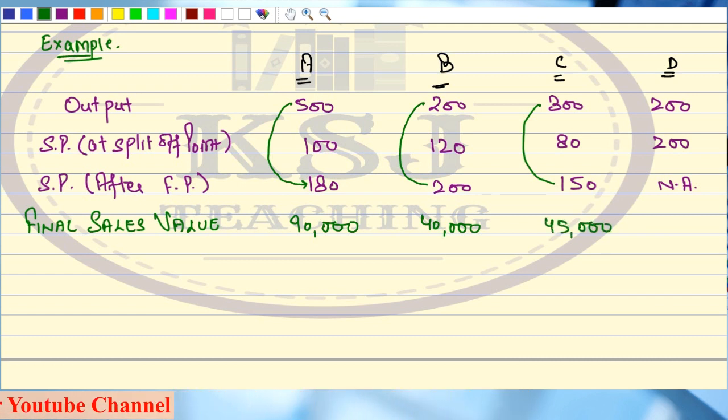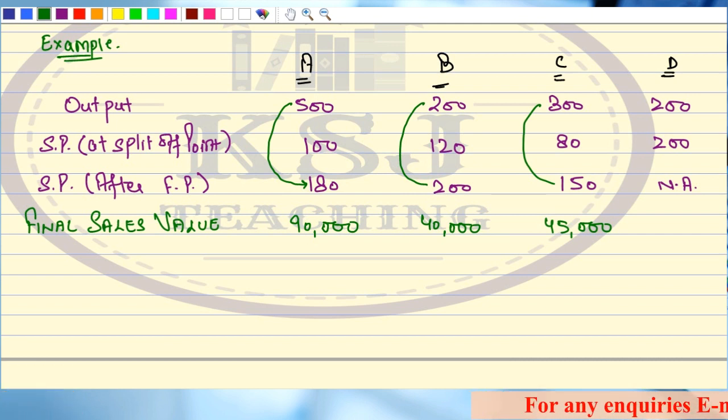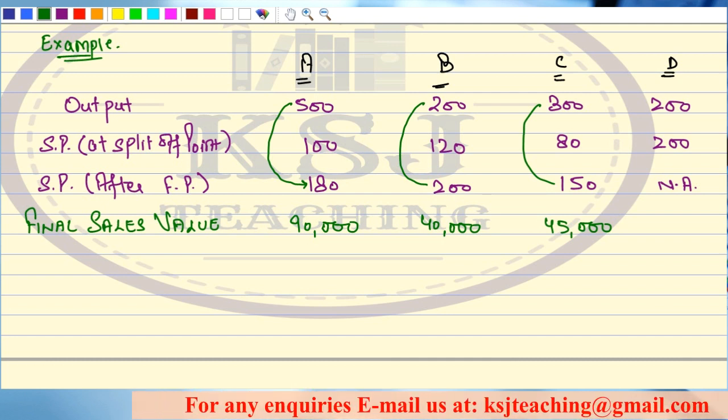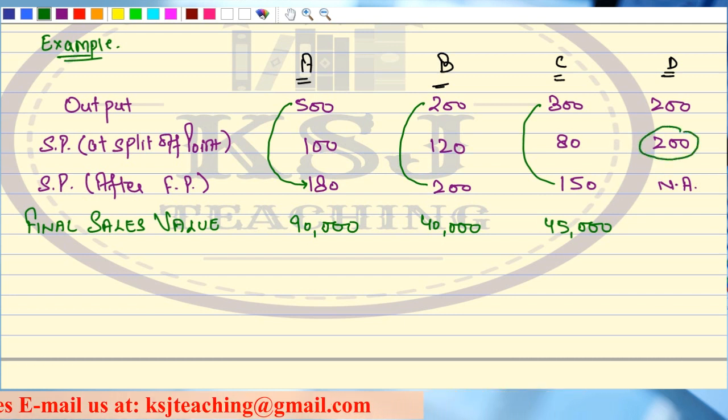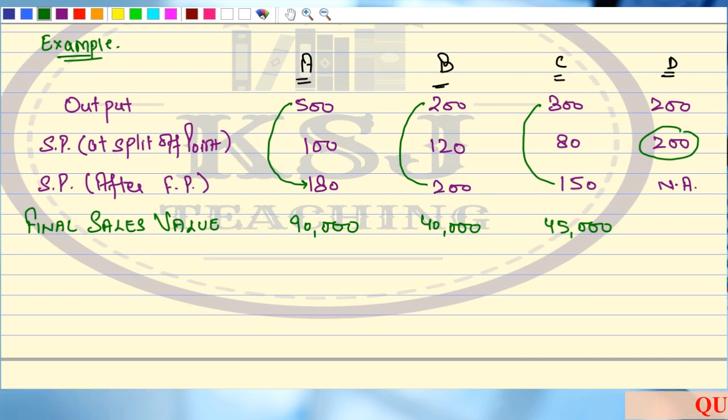Now, what about the case of D, sir? Obviously we have to sell the product D also. We are not going to keep it in the godown. We will be selling the product D also, but in this case, what will be the final sales value? If the product does not require further processing, in that case, whatever is the sale value that we can fetch at the split off point for that particular product, that will be the final sales value.